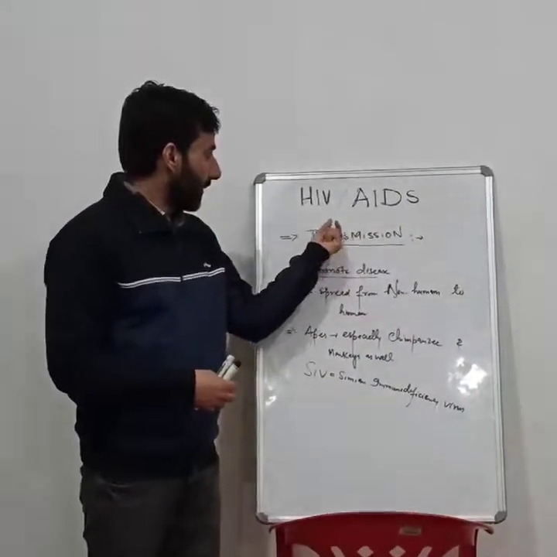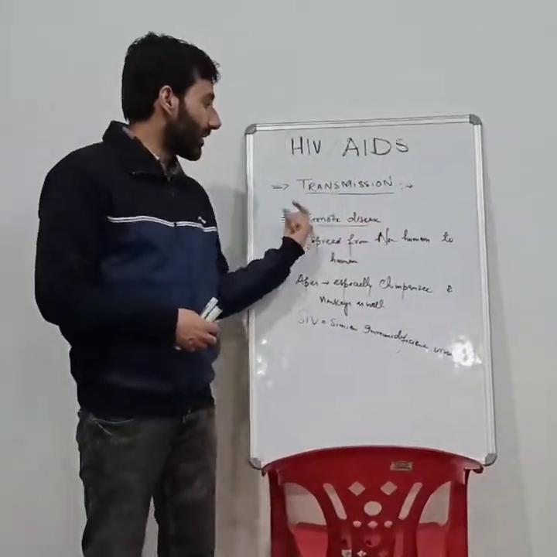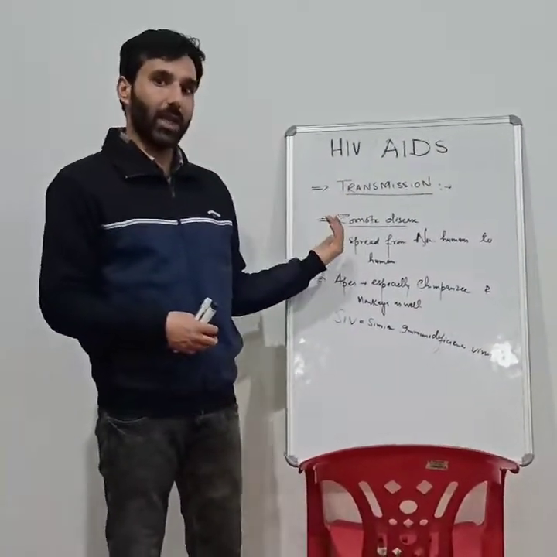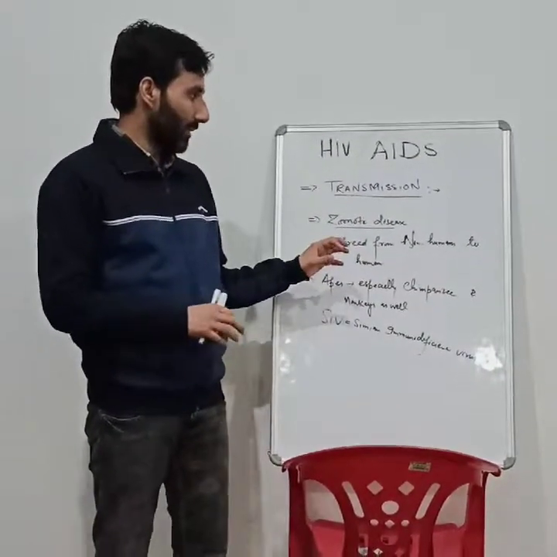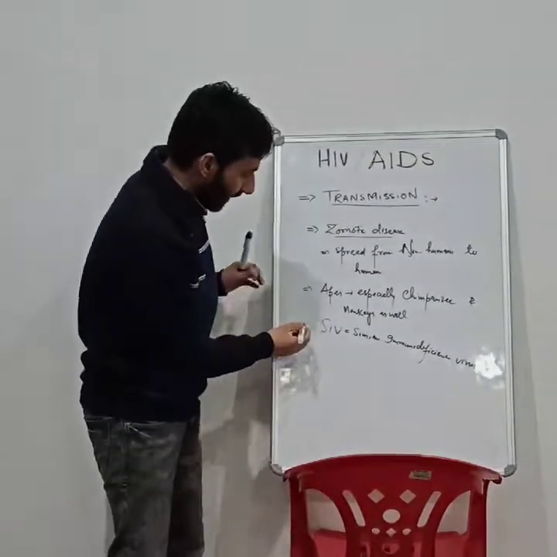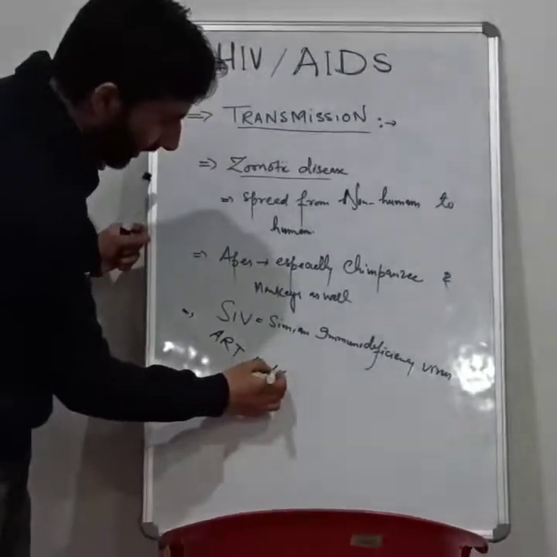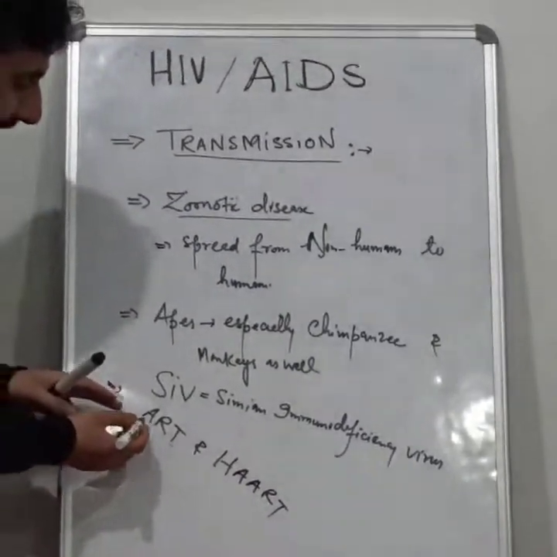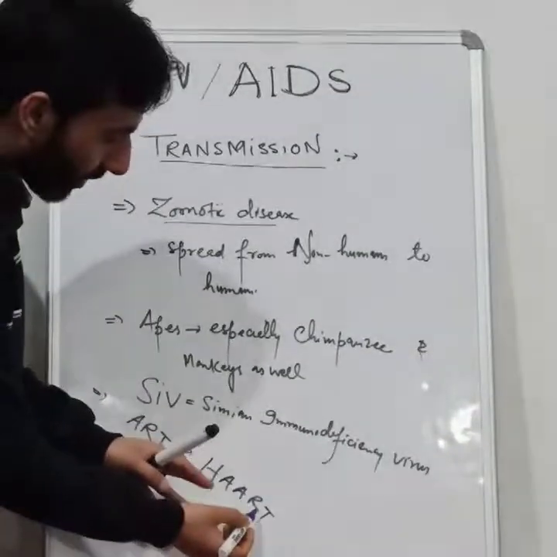Now we have started to produce many drugs to treat this. We are not able to cure this because right now we don't have a drug or a vaccine, because of the high mutation rate of this virus. We simply have the treatment which is available. It's called ART and HAART, which is more advanced. ART means antiretroviral therapy or treatment, and HAART means highly active antiretroviral therapy.